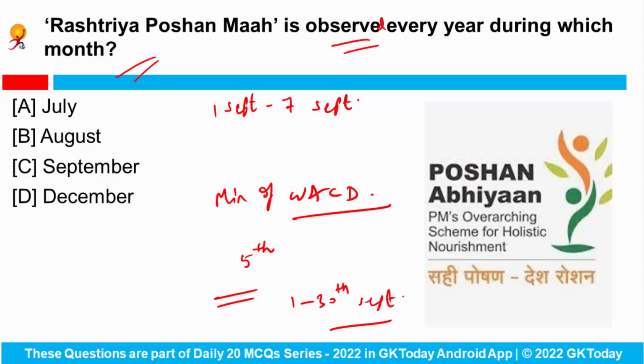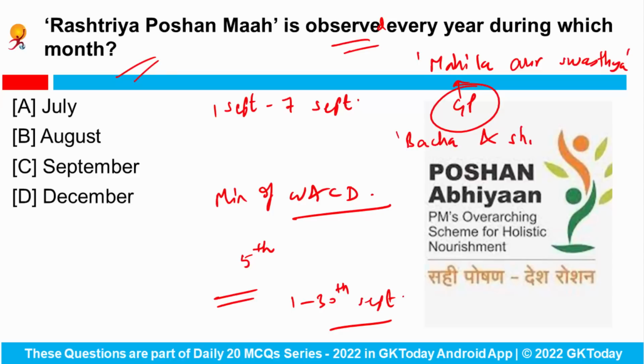This year, the objective of Poshan Mah is to celebrate it through Gram Panchayats as Poshan Panchayats, with key focus on Mahila aur Swasth and Bacha aur Shiksha. Okay. So this Mah is observed every year in the month of September.